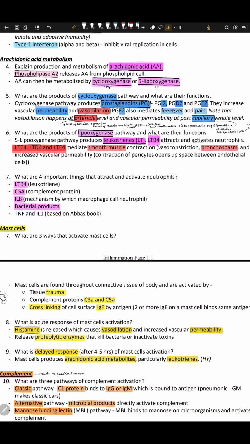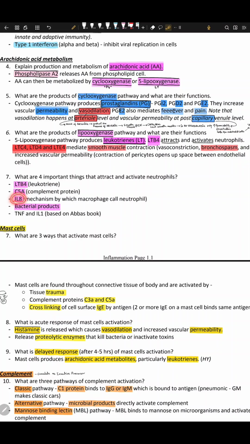Okay, so what are the four important things that attract and activate neutrophils? Well, LTB4, we just read about it, a leukotriene from the lipoxygenase pathway. C5a. What is C5, by the way? C5 is part of the complement proteins, and C5 makes C5a and C5b. Now B goes into the further pathway. A works for attracting these neutrophils. Okay, so now we know this part, right?